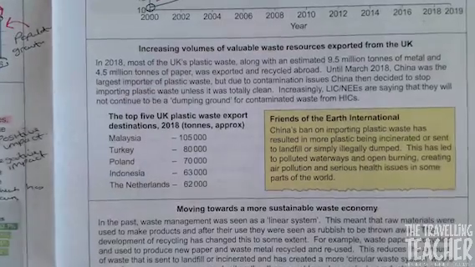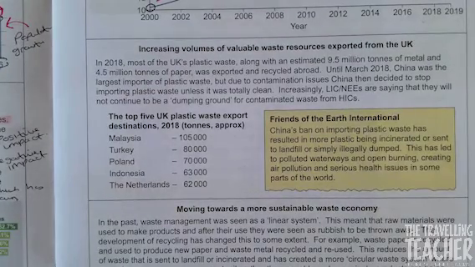Right, now we're looking at the increasing volumes of valuable waste resources exported from the UK. This is really interesting. So let's read first. Follow what I read. In 2018, most of the UK's plastic waste, along with an estimated 9.5 million tonnes of metal and 4.5 million tonnes of paper, was exported and recycled abroad. Until March 2018, China was the largest importer of plastic waste.